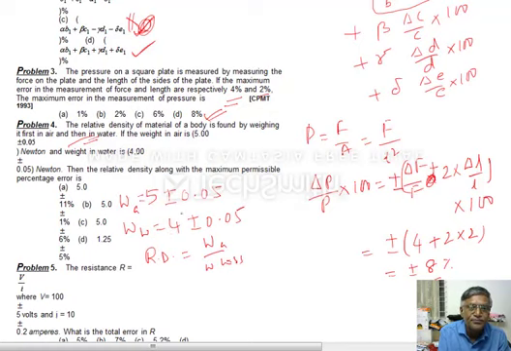So here it is 5 divided by 5 minus 4, that is 5 by 1. But we have to write plus or minus, some error is there. So how can we write that error? See here, error here is 0.05 by 5 plus, how much error is in the other?